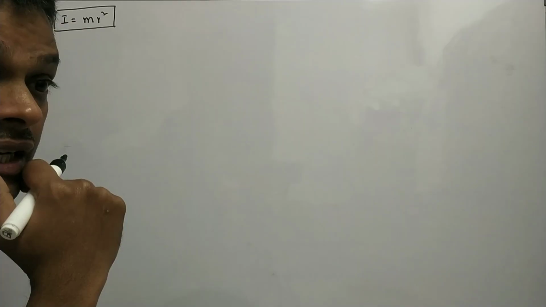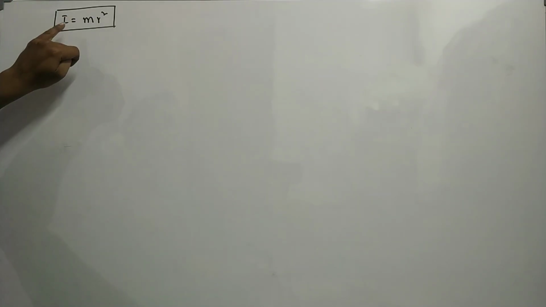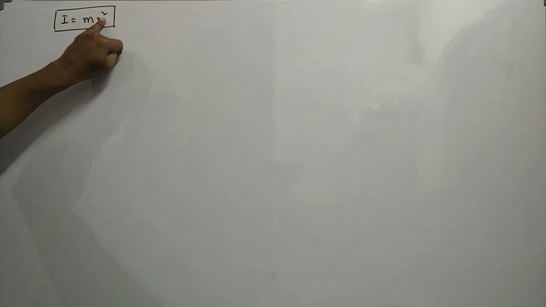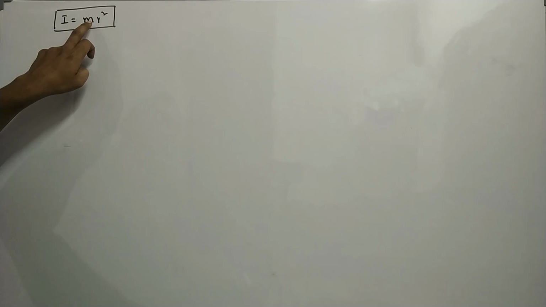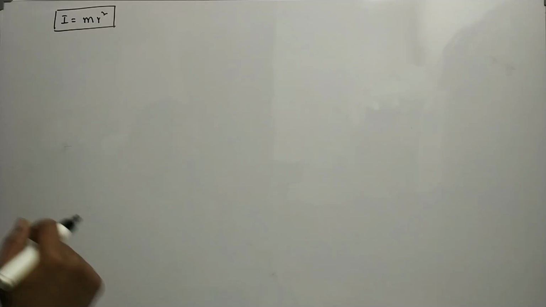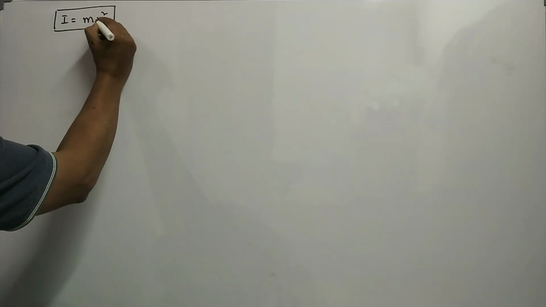That means a change in mass or in r, or individual changes, may cause a change in moment of inertia. But in translatory motion, only the mass is the measure of inertia. In rotatory motion, moment of inertia depends not only on mass but also on the perpendicular distance from the axis of rotation. So the moment of inertia of a rigid body depends on the mass of the system of particles and the perpendicular distance from the axis of rotation. This is for a discrete system of particles.